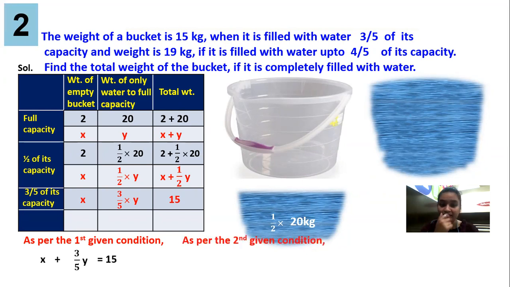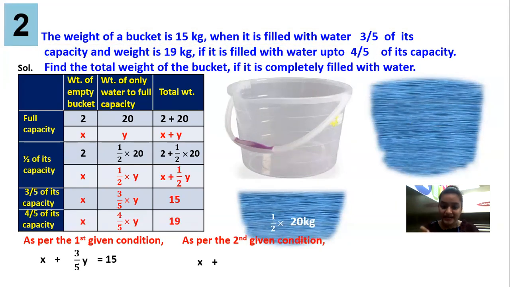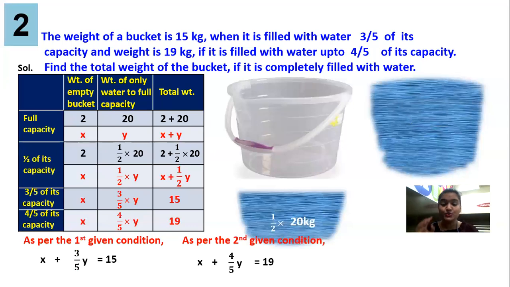Now guys, moving on to the second equation. If it is filled up to 4 upon 5, again the entire weight of the bucket will come and the entire water won't come. It will be till 4 upon 5 and the total weight is 19. So the equation will be x plus 4 upon 5 y is equal to 19. That is your equation number 2. Now guys, you can observe here I have not mentioned the equation number.